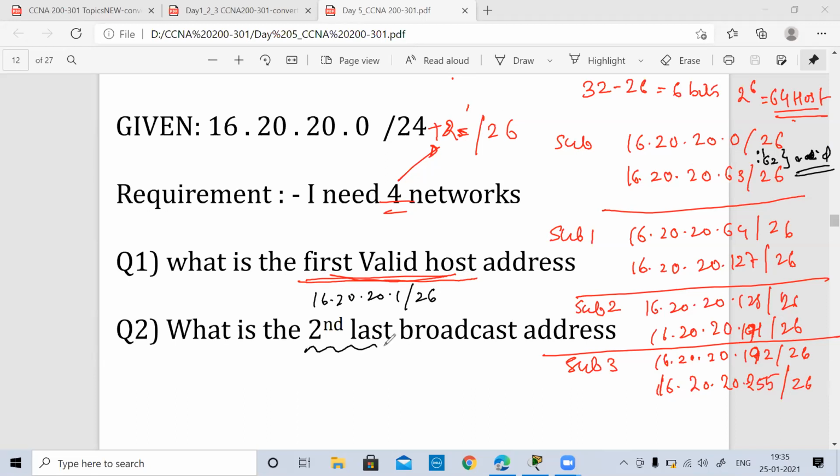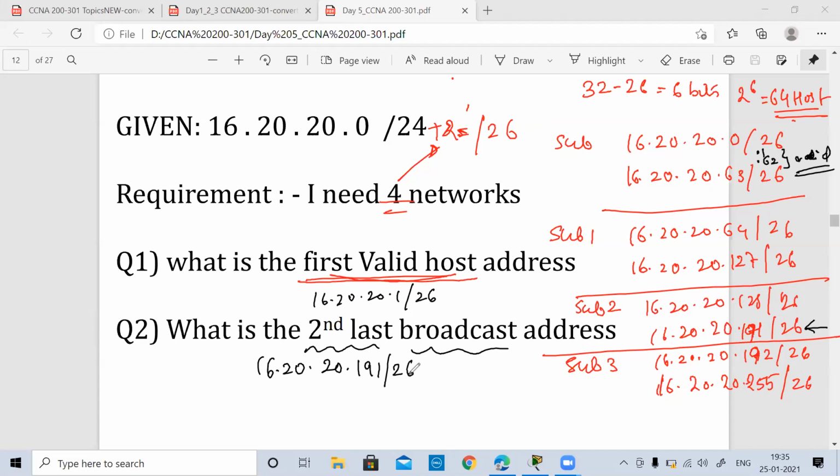And now they are asking us the second last broadcast address. This is the last and this is the second last. So what is the broadcast address here in the second last? This one is my broadcast address, right? Second last. So this is going to be 16.20.20.191/26.